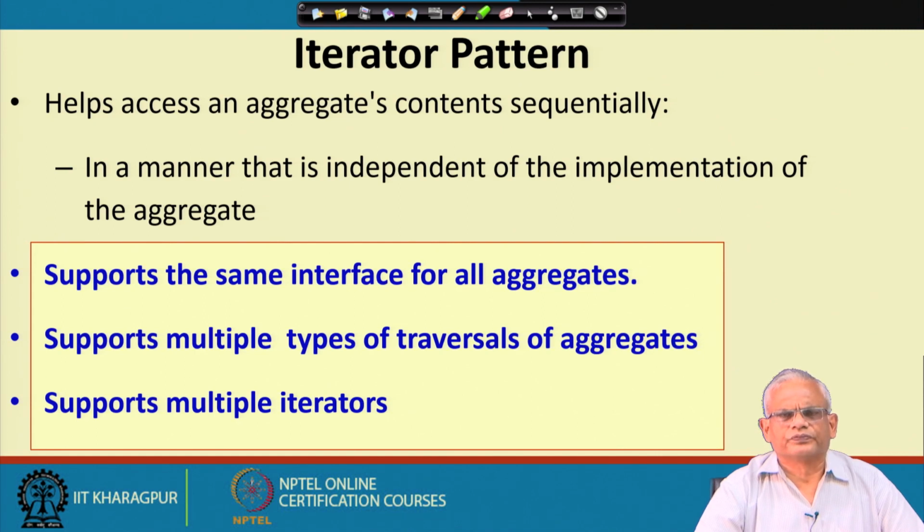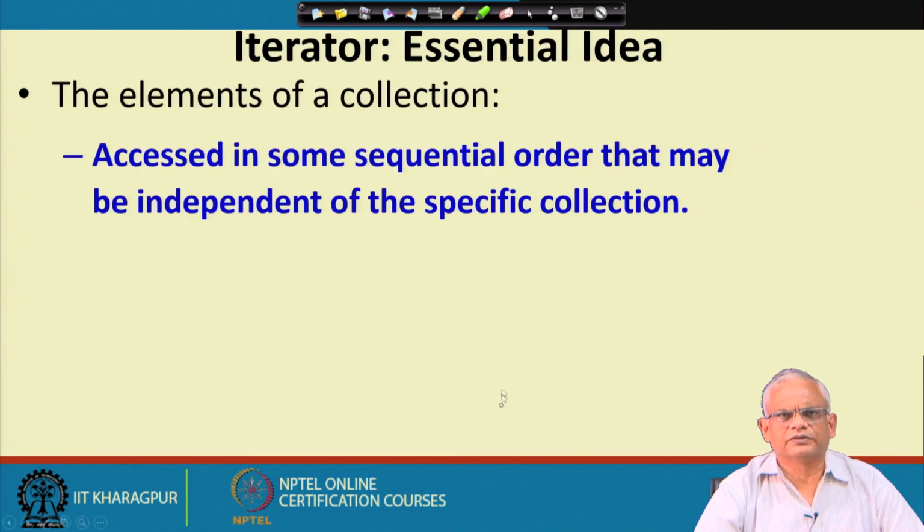So, here the programmer, irrespective of the type of aggregate, uses the same set of methods for traversal. Multiple types of iterators are available to implement multiple types of traversals, and also concurrent traversal by different clients becomes possible.